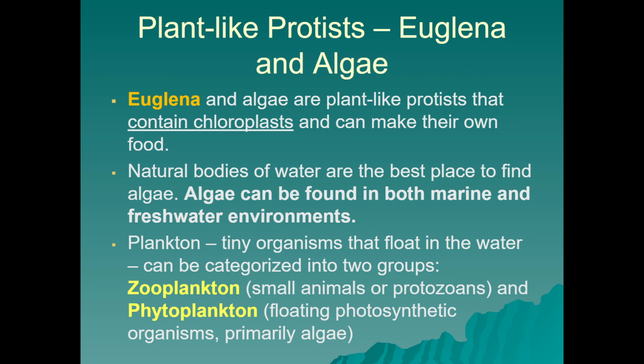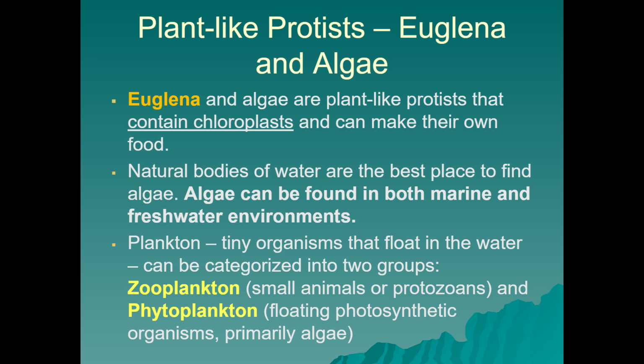All right, next we're going to be looking at plant-like protists like the euglena and the algae. Euglena and algae are plant-like protists that contain chloroplasts. That's putting them in that category, plant-like protists. The chloroplasts allow them to be autotrophic. They can perform photosynthesis. They can make their own food.